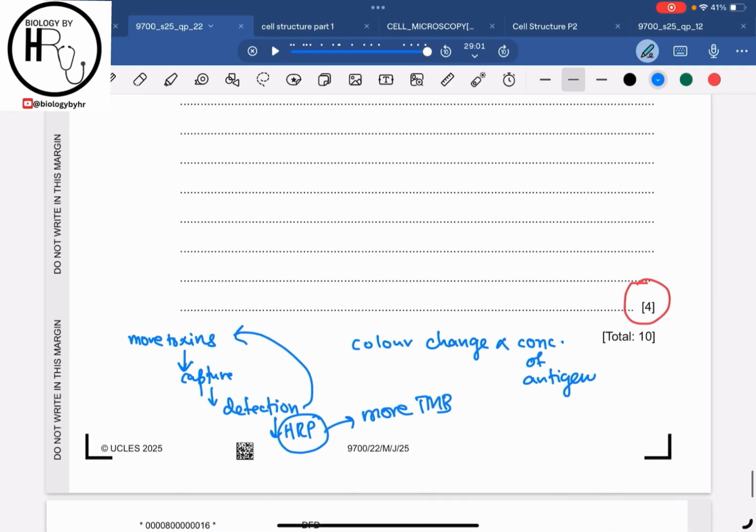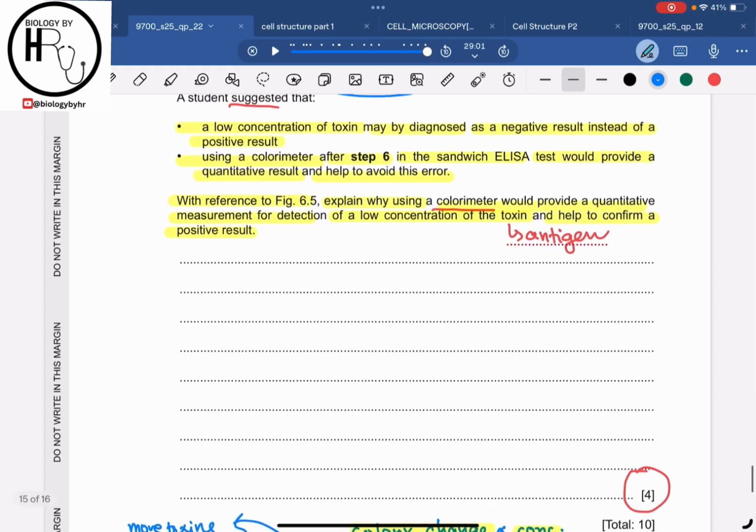So as there will be more HRP, there will be more reaction, right? More TMB will be oxidized, and if more TMB is oxidized, it will mean that there will be a stronger color intensity. So we can clearly say that the color change in the solution will be directly proportional to the concentration of the antigen, or in this case the toxins as well. Therefore, the color intensity is directly proportional to the toxin concentration.